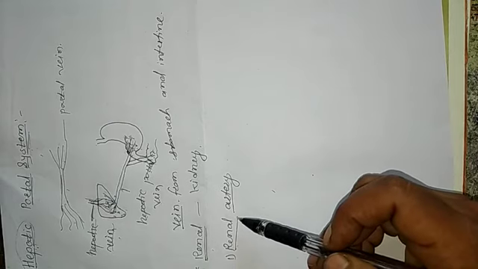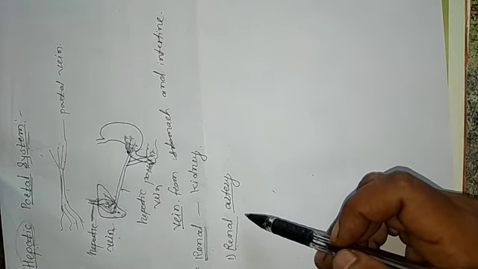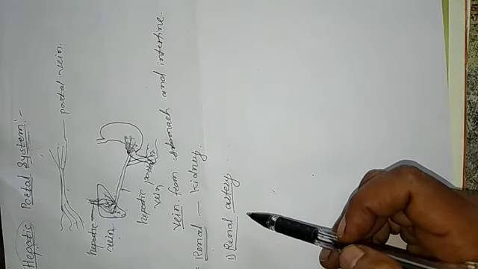The renal artery carries oxygenated blood, but impure blood. In the last video I explained oxygenated and deoxygenated blood. Oxygenated blood is blood which contains a large amount of oxygen and a small amount of carbon dioxide. Deoxygenated blood is blood which contains a large amount of carbon dioxide and a small amount of oxygen.